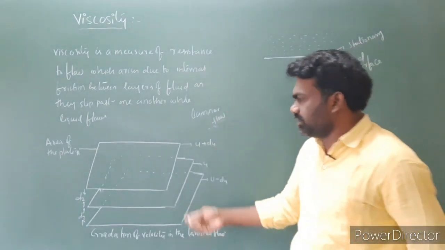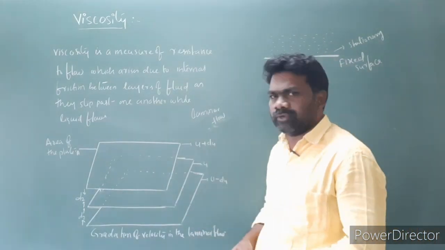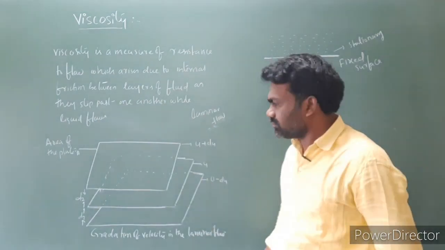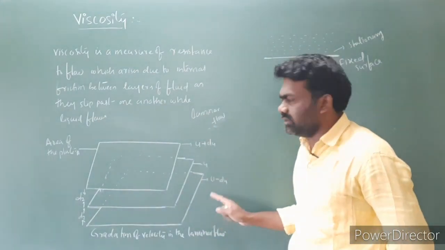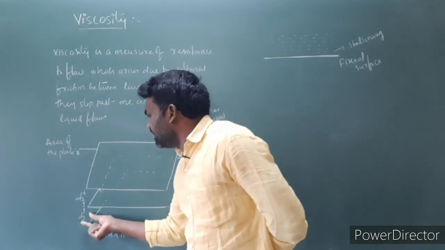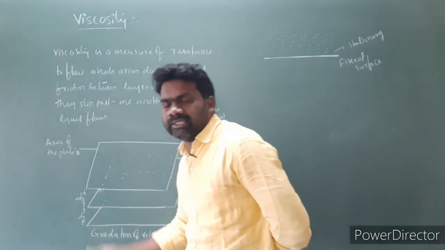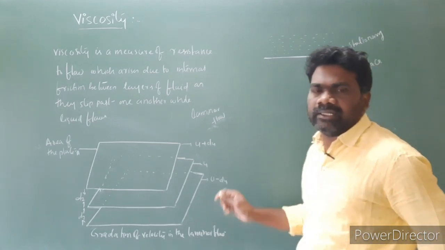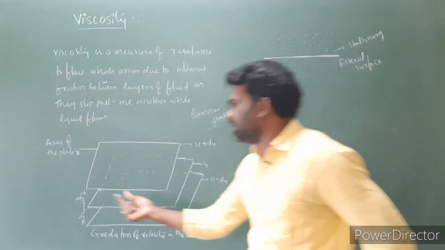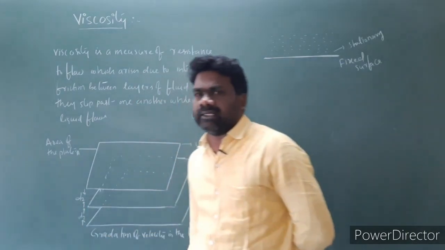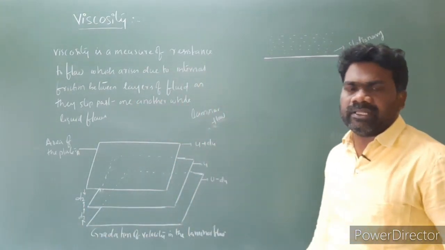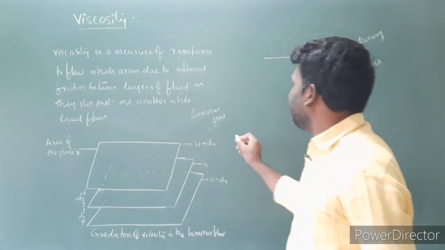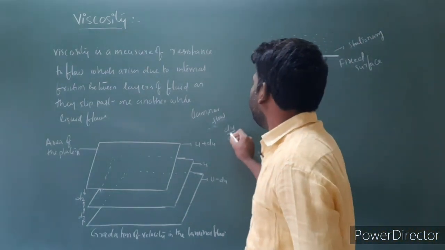Imagine these are layers of flowing liquid, this is one layer, and this is another layer. Here dz is the distance between the two layers. If the velocity of the layer at a distance dz is changed by the value du, then the velocity gradient is given by du by dz.